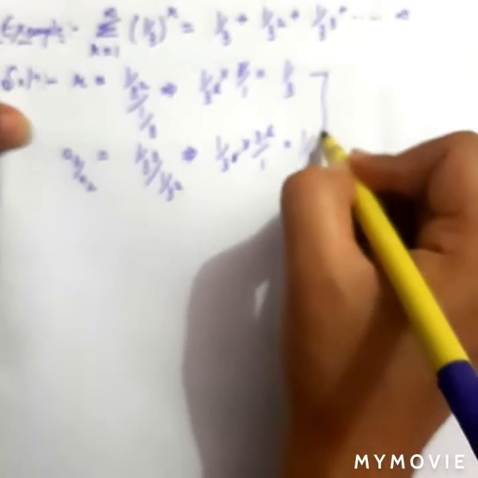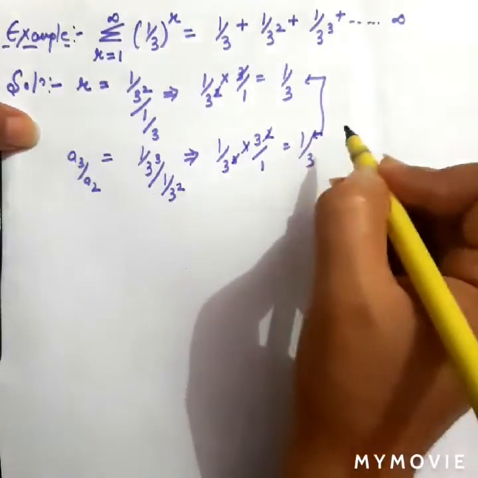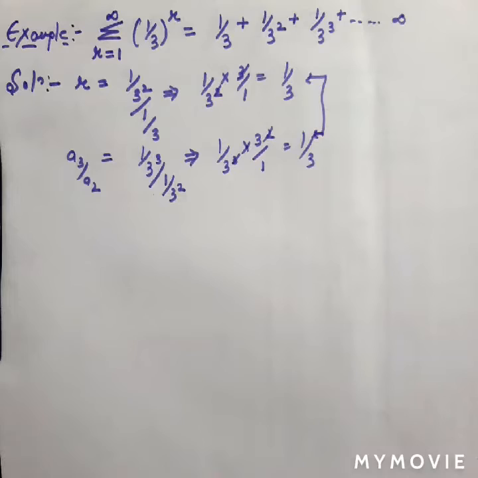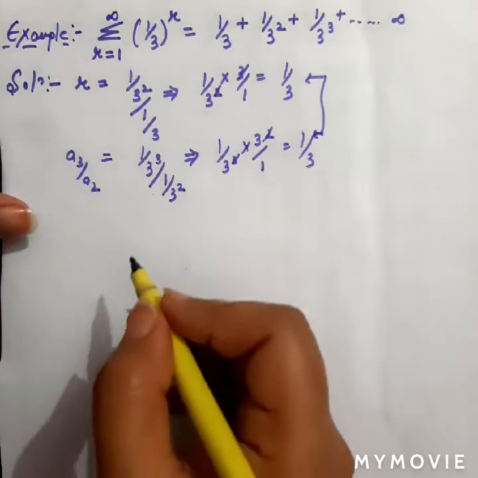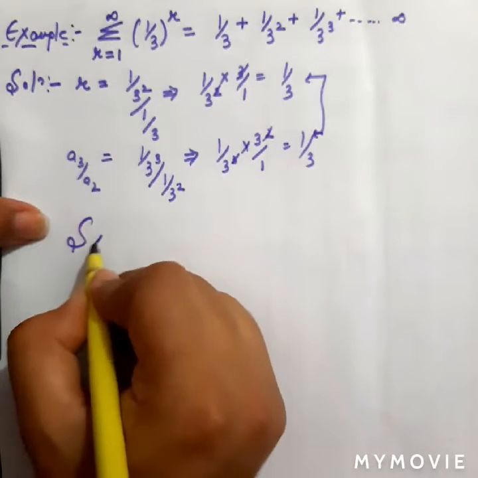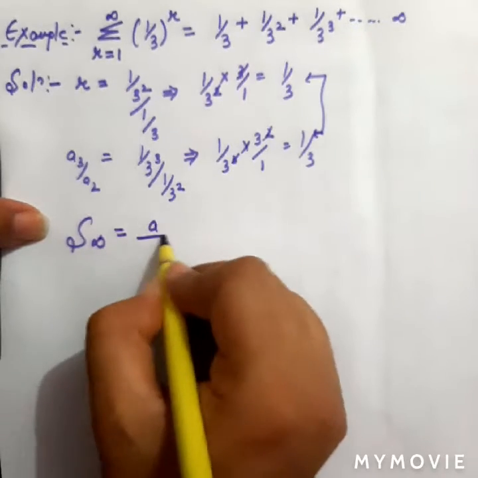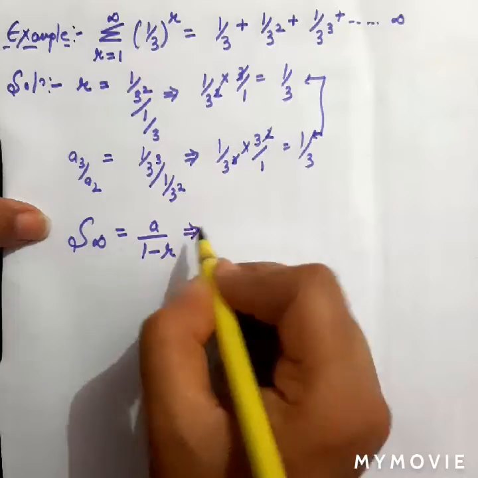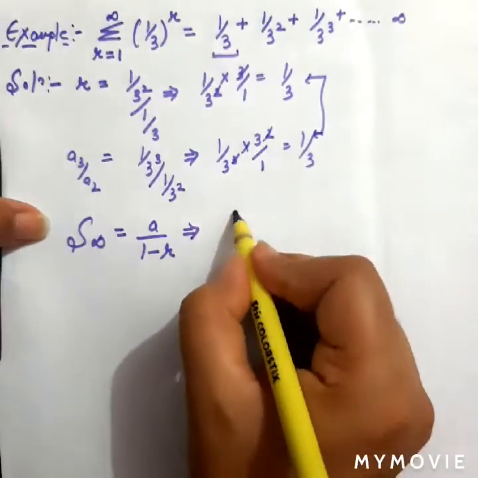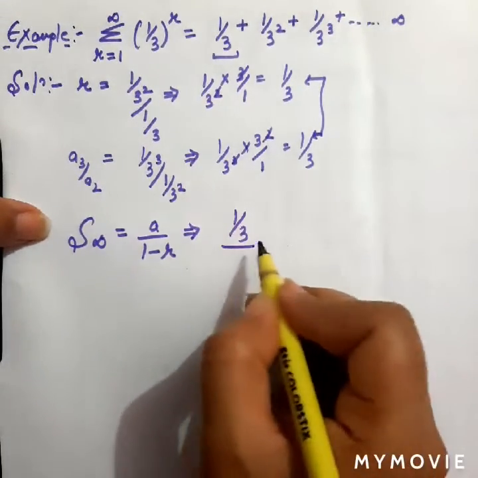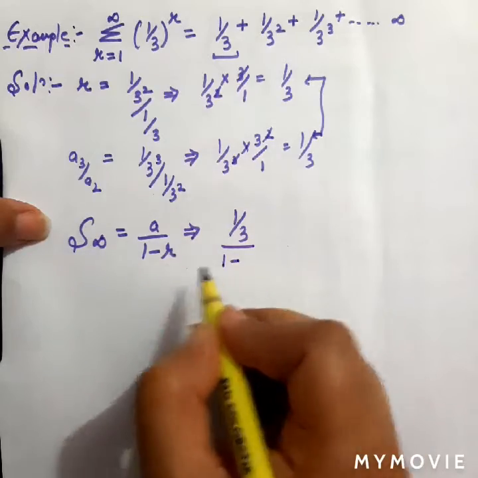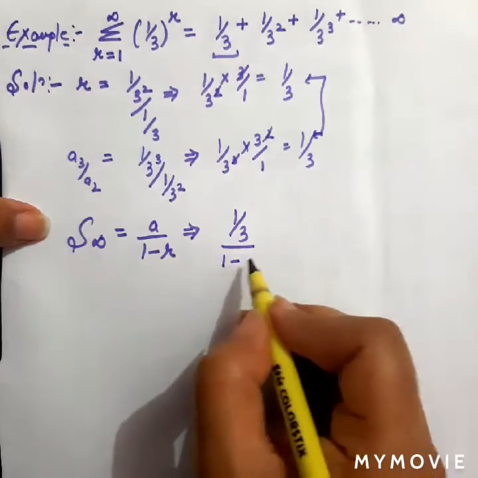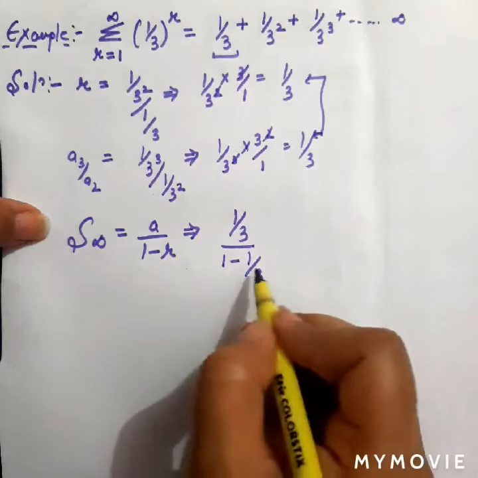Yes, the ratio for both the terms is equal. So this is a geometric progression, and for an infinite number of terms, the value of the sum is a upon 1 minus r, and the value of a, the first term, is 1 upon 3. The value of the denominator 1 minus r is again 1 minus 1 upon 3.